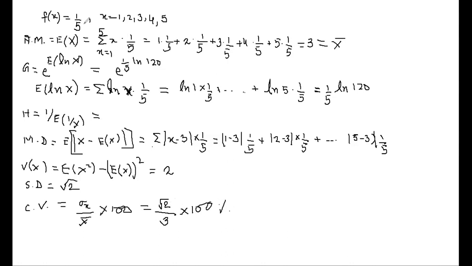In this way, if a particular problem is given to you, first check whether the problem is for a continuous random variable or a discrete random variable. If it is discrete, we follow the discrete formulas. If it is continuous, we follow the continuous formulas. Is there any doubt in any step? We just need to utilize the formula for arithmetic mean, geometric mean, harmonic mean, mean deviation, variance, standard deviation, and coefficient of variation. Then I go for the next problem, which is for the continuous one.